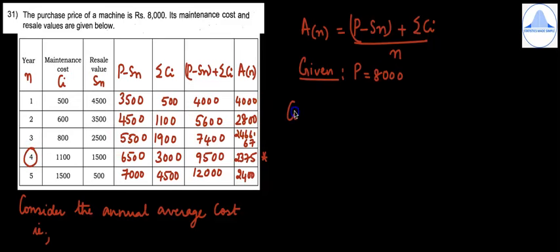So our conclusion will be when we have to replace the machine.